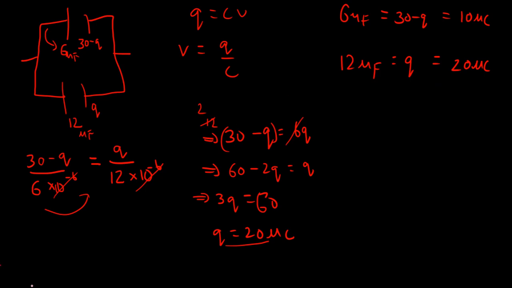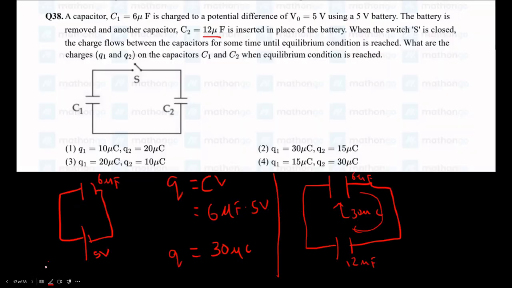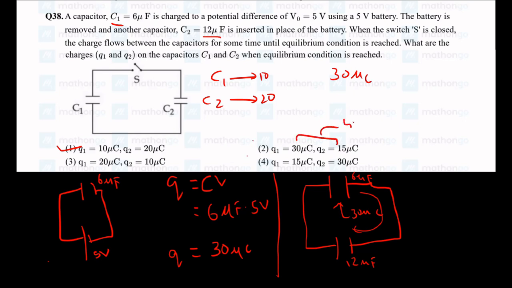So let us see the question. On C1 we had 10, and C2 we had 20. So Q1 is 10 and Q2 is 20. This is the correct answer. Also in this question, we know that charge is conserved. Initially the charge is 30 microcoulombs. So right off the bat you can eliminate option 2 and option 3, because here the charge is summing up to 45, which is not possible. This breaks the laws of physics. So these two you can eliminate right off the bat. So it's either this or this, which you can solve.